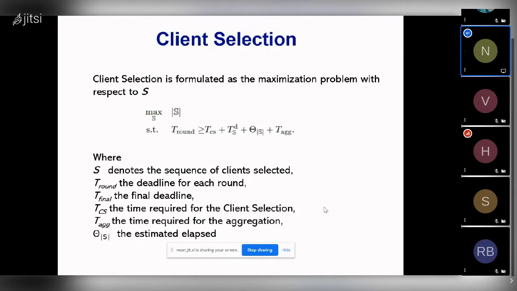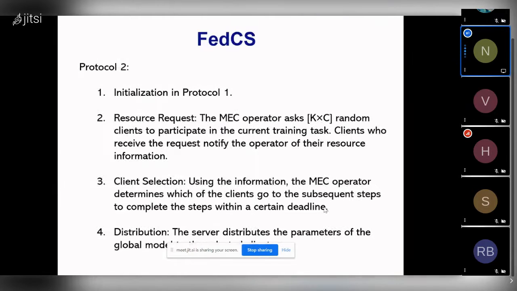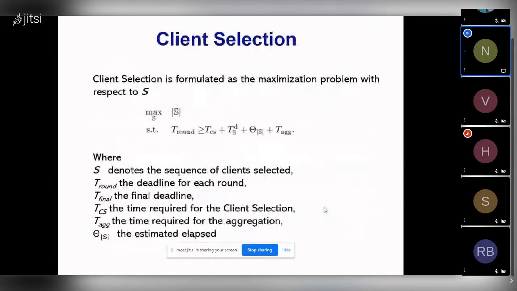In this paper, they have modeled one whole iteration as one round. This T round is set by the centralized server itself. T_CS is the time required for the client selection, and T aggregation is the time required for aggregating all the models by the server.